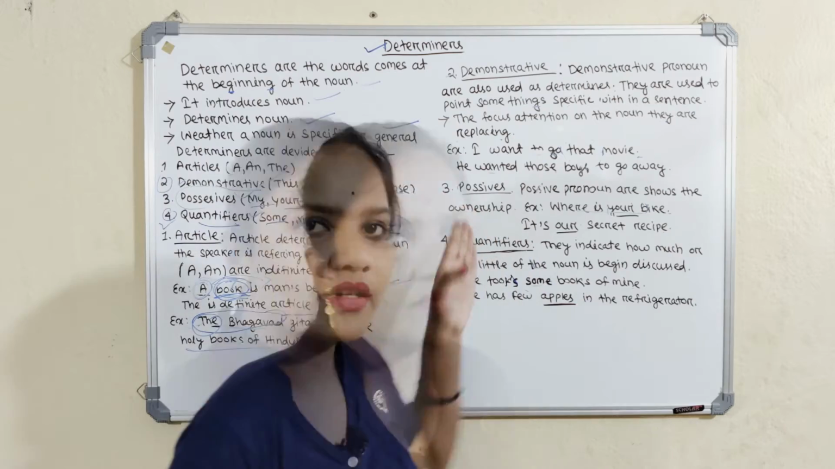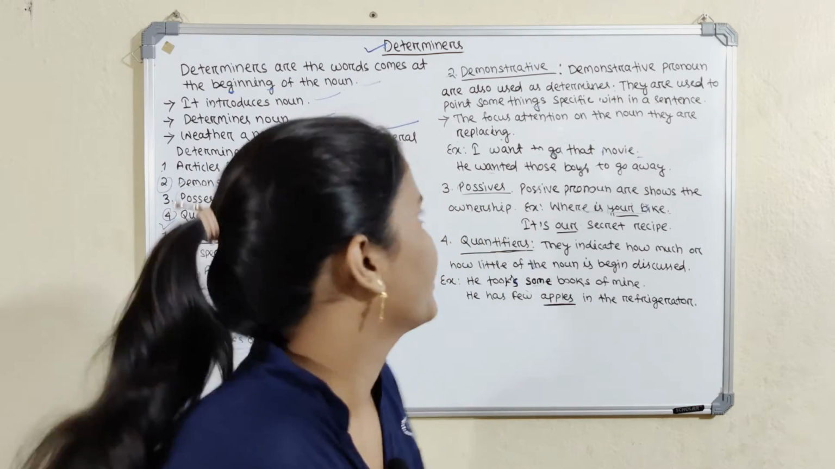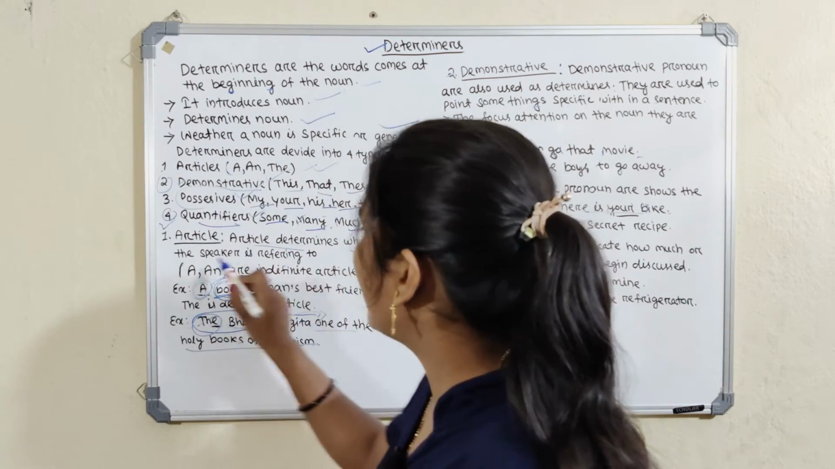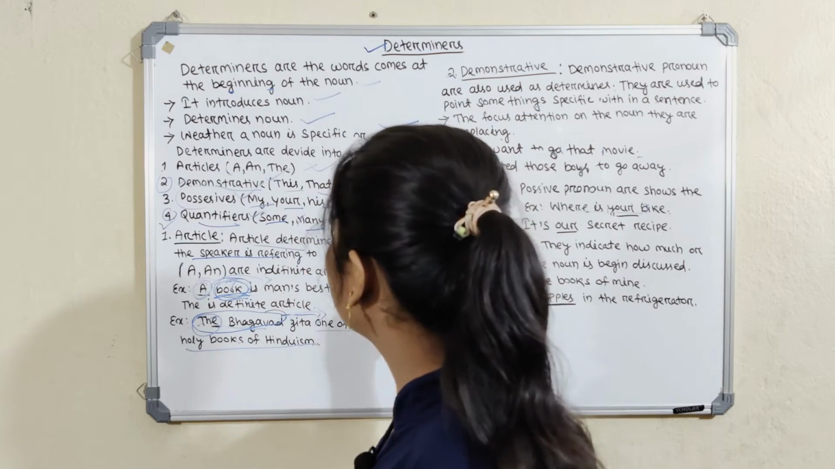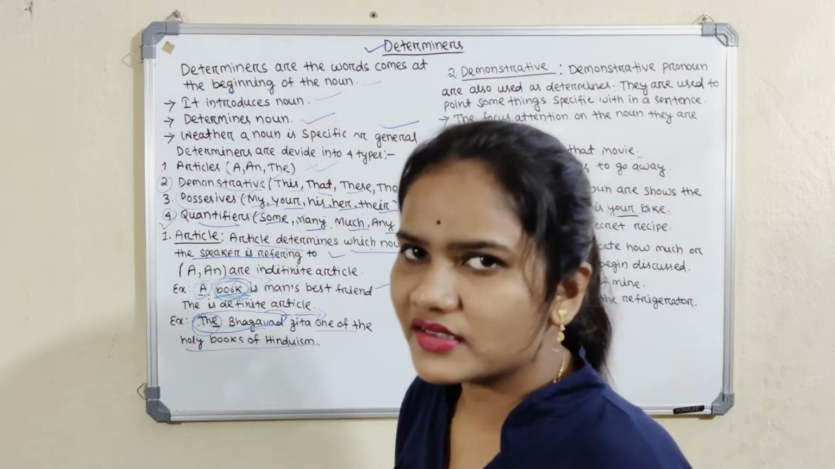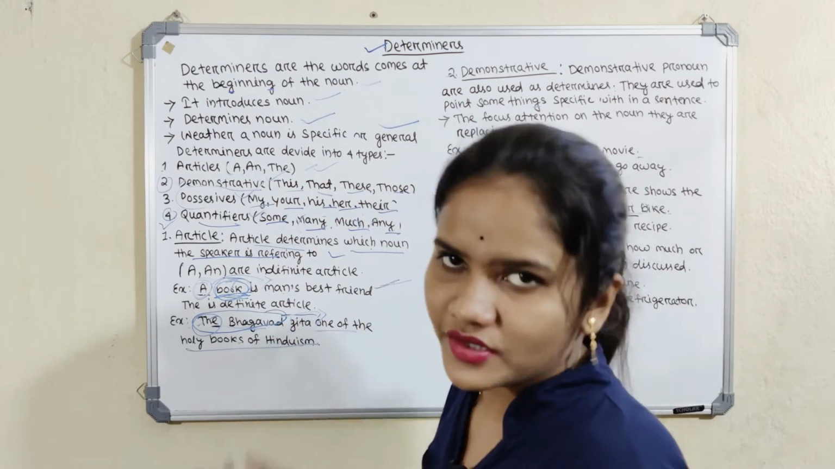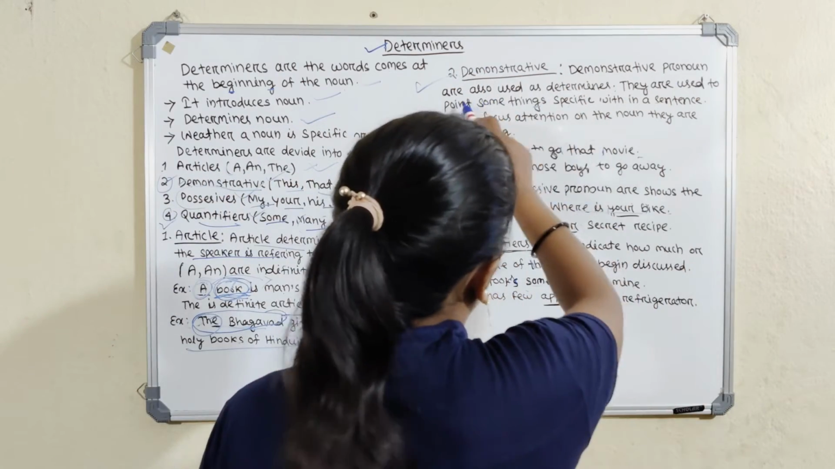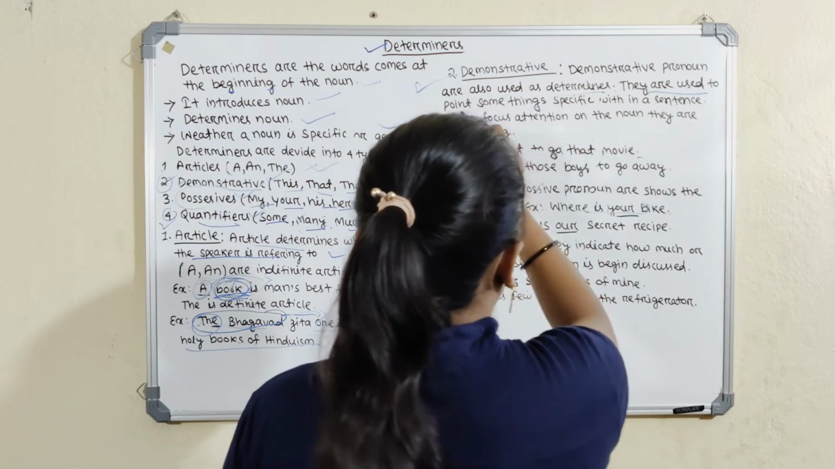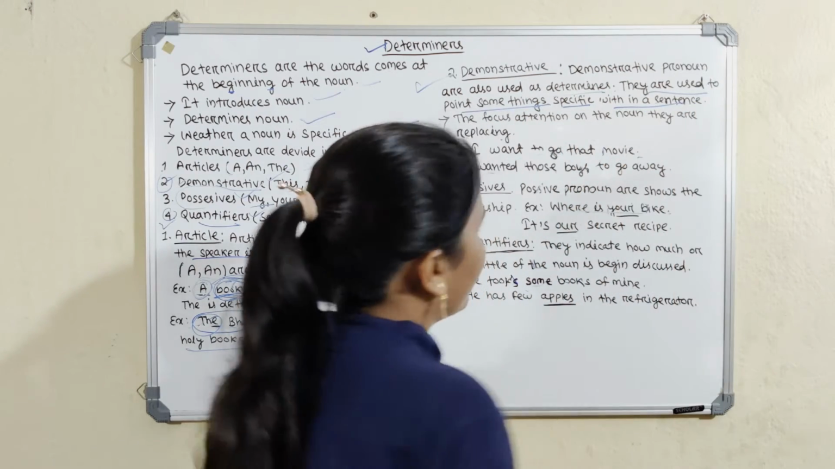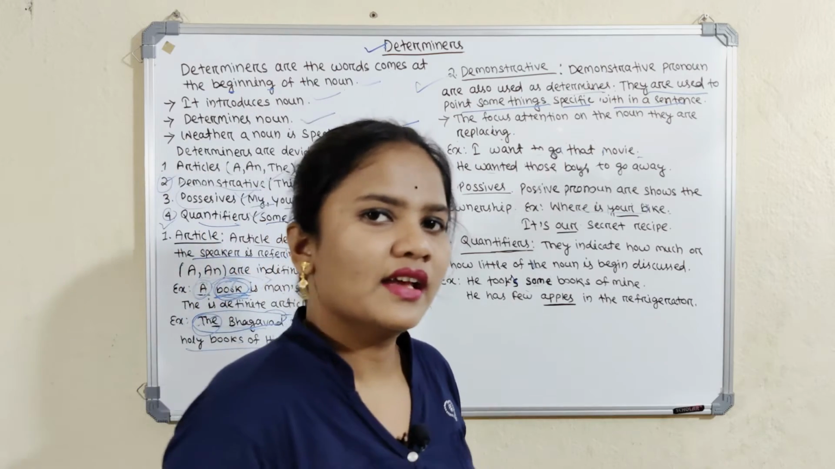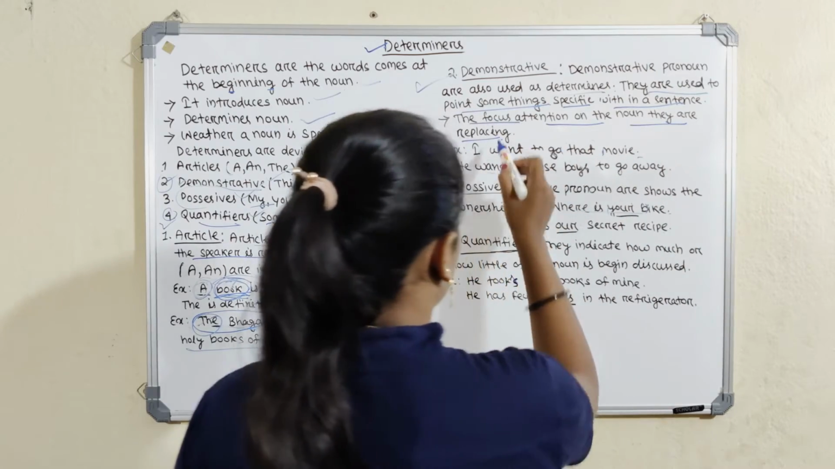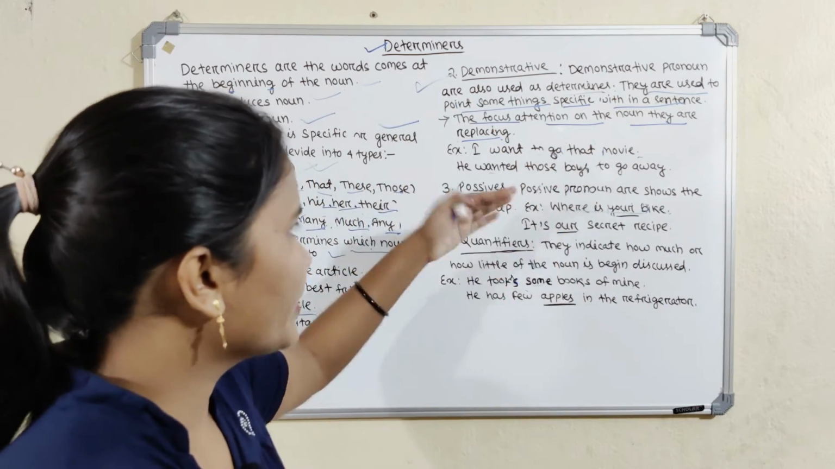Again we will learn these 4 different types of determiner in detail. So the first one is article. As I was saying, an article determines which noun the speaker is referring to. I also gave examples. The second one is demonstrative. Demonstrative pronouns are also used as determiners. They are used to point to something specific in a sentence. These focus attention on the noun they are replacing.